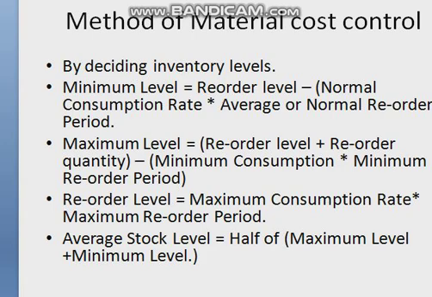To determine this reorder level, a buffer or safety stock is added to the expected average usage rate during lead time. Lead time means the time the order will take to come to the storehouse from the purchase house. It is computed by the following formula: reorder level is equal to maximum consumption rate into maximum reorder period.